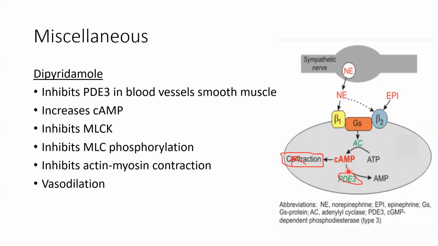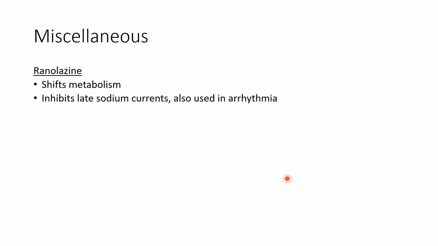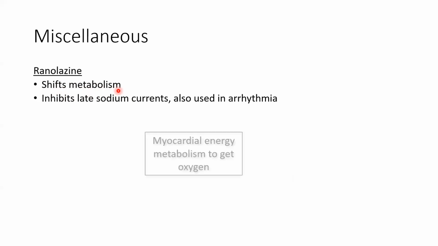Going ahead, the last miscellaneous drug that we were discussing, ranolazine. The mechanism is not very clear, but one important thing you can remember is that it shifts metabolism in the myocytes. How? You can see here, the myocytes need energy to perform function, right? Energy means basically oxygen and ATP.